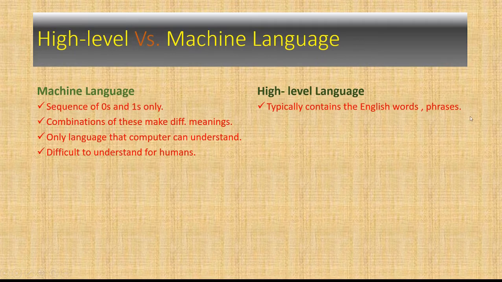By reading this, you can decide that this language would be simple, and actually it is simple because it is a human friendly language. That means humans can easily understand and write this language. Because it contains English words and phrases, it is easy to understand and write for humans.